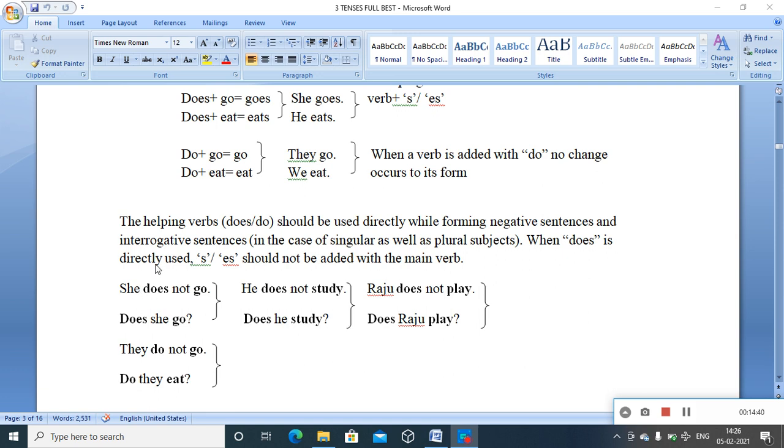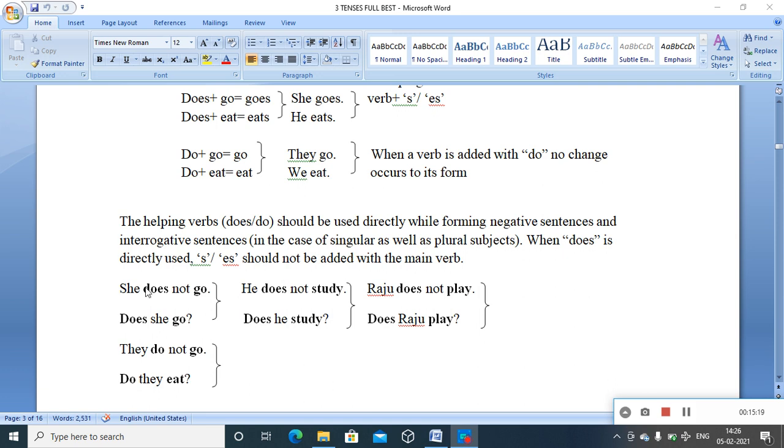When does is directly used, S or ES should not be added with the main verb. Here you can see the same sentence, she goes. It's a positive statement. But in the same tense, we have to communicate the sense that she does not perform that action. She goes is an action that happens at the time of speaking. But you have to communicate that she does not go. At the moment of speaking, such an action is not performed by that particular subject. So you have to construct the negative sentence.